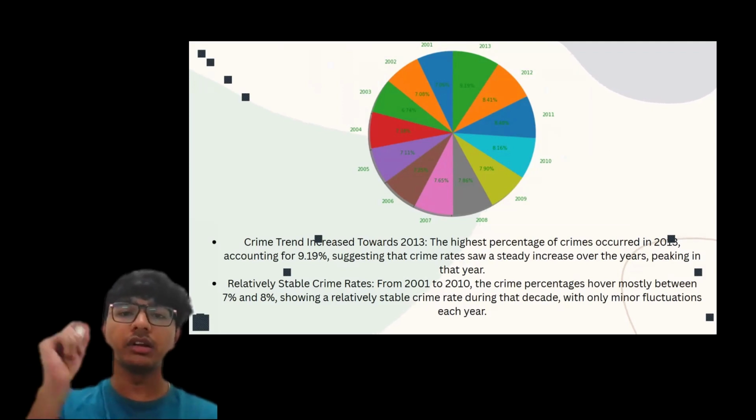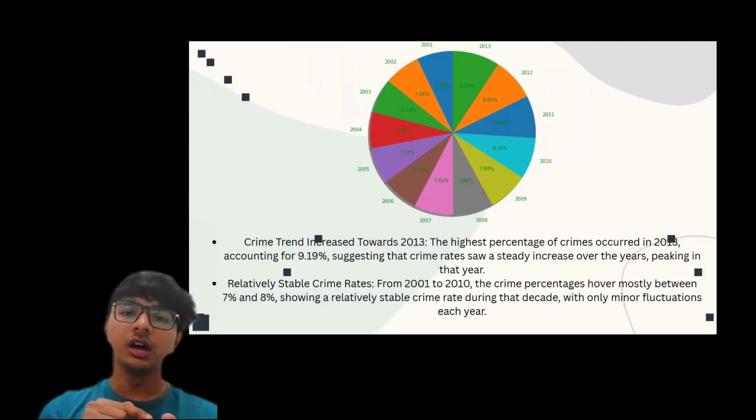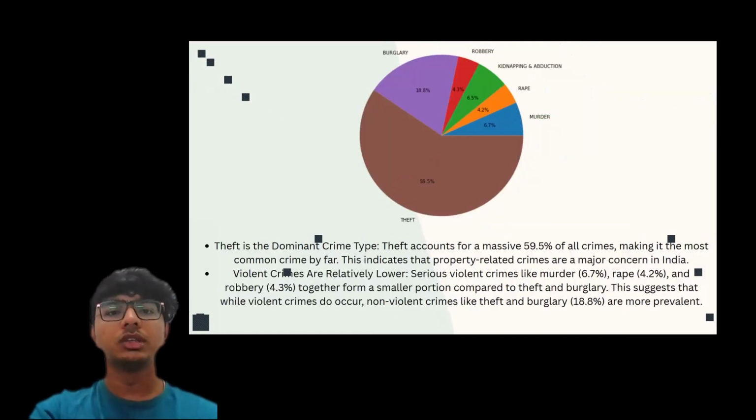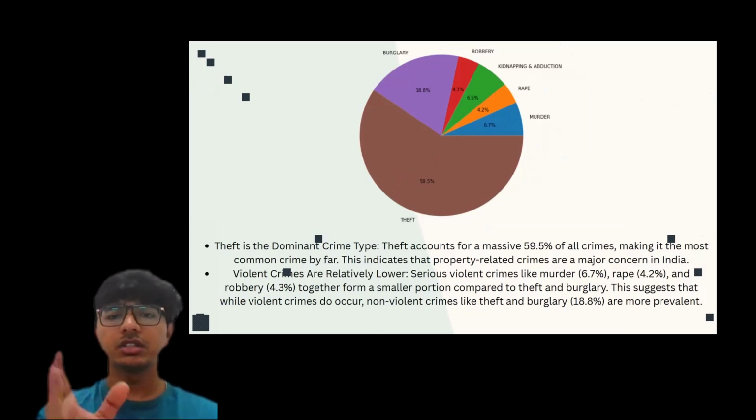As you can see in the point graph, there also the highest peak point is 2013. In the pie map also there is the same factor. So this is the major component of the crime, which is 59.5%, which is theft.